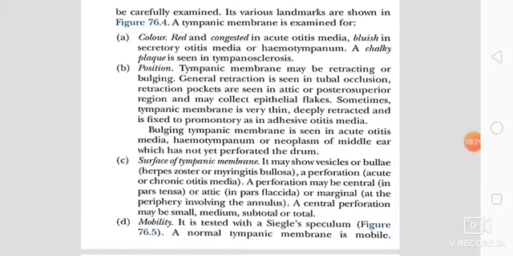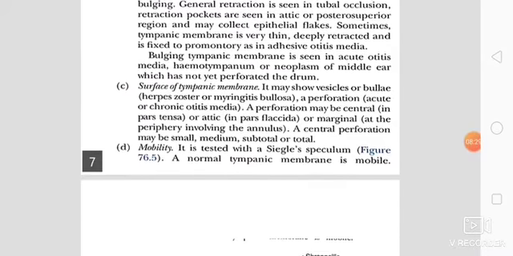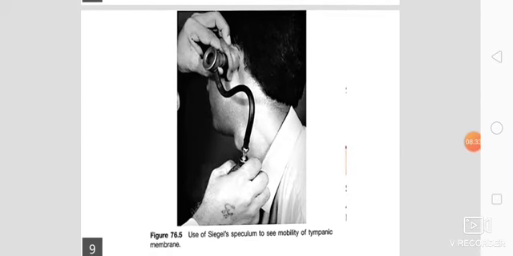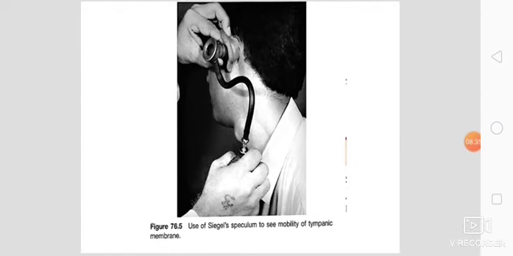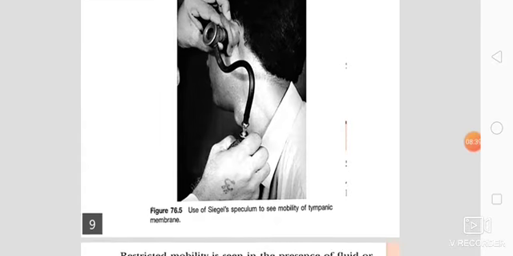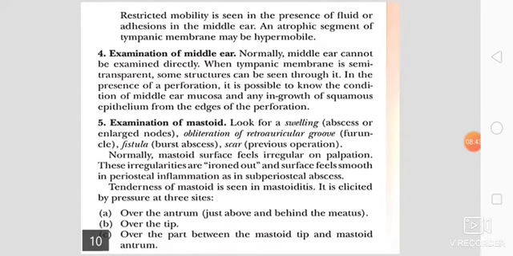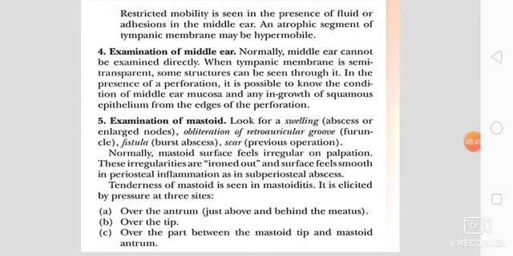Then the mobility of the tympanic membrane. The mobility of the tympanic membrane is tested with Siegle's speculum. Here is an image of Siegle's speculum. You can see this. Normally the tympanic membrane is mobile. Restricted mobility is seen in the presence of fluid or adhesions in the middle ear. An atrophic segment of the tympanic membrane may be hypermobile.